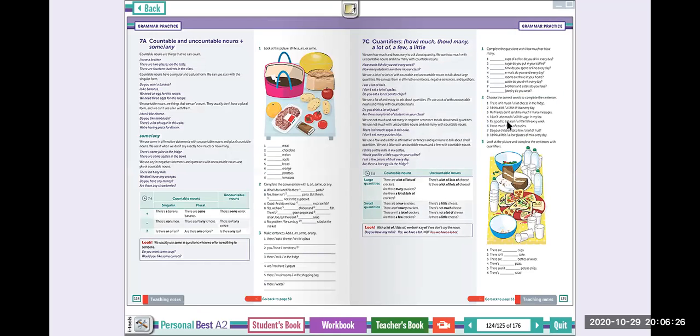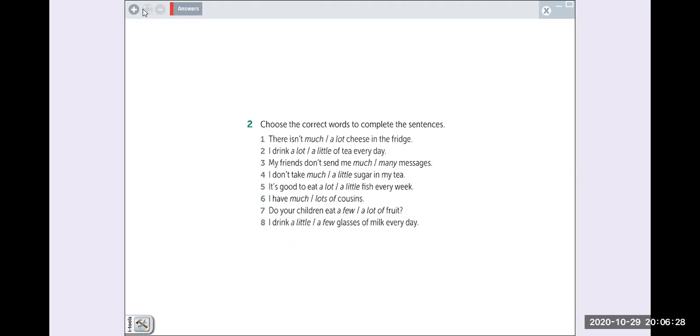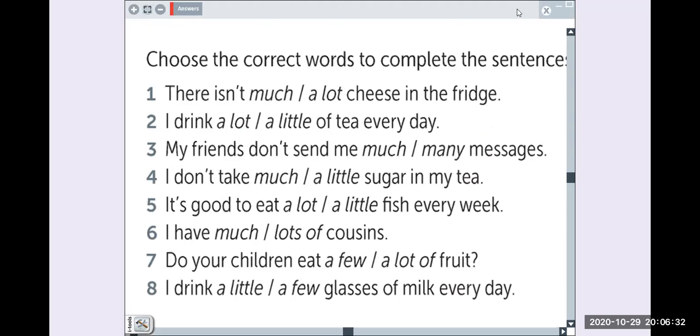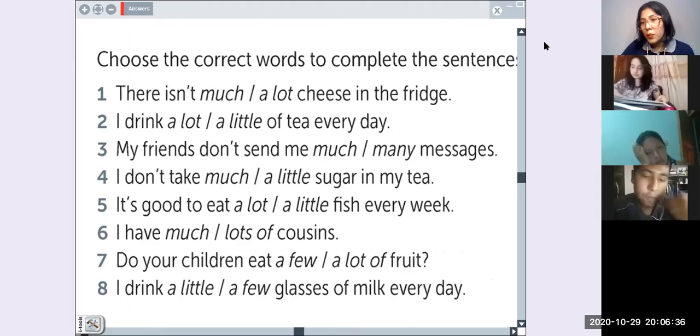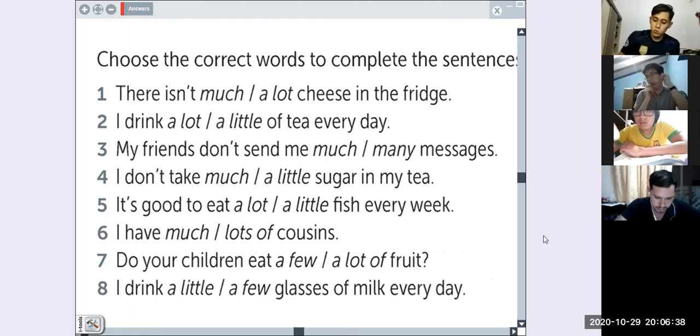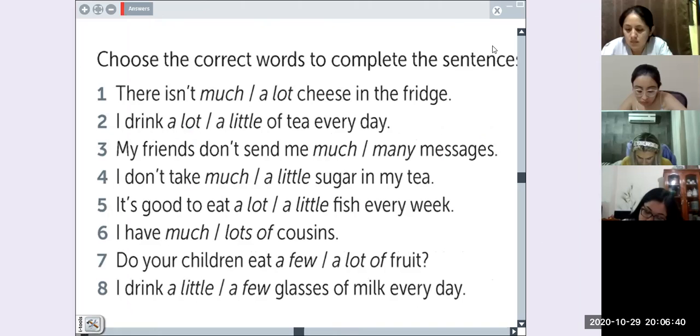Exercise number 2. Choose the correct words to complete the sentences. Okay. Let's go with Fanny. Please, could you read the first sentence? There isn't a lot of cheese in the fridge.